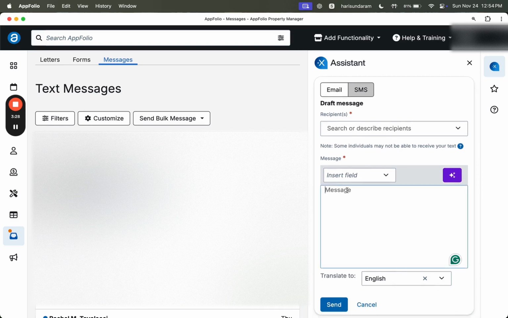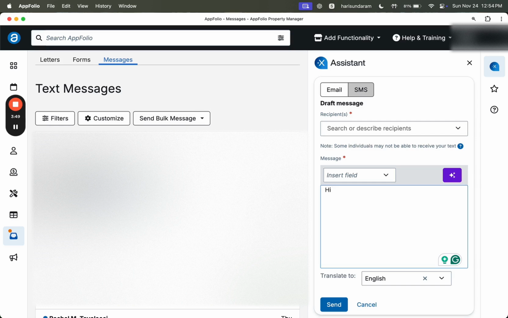Once that is done, there are two options for us: one, to make everything generic and send it to everyone, or you can customize it based on the tenants. For now, I'm going to customize the message for each of these tenants.